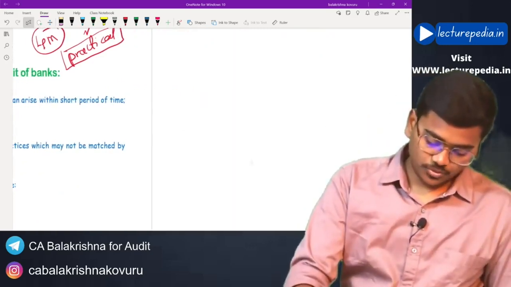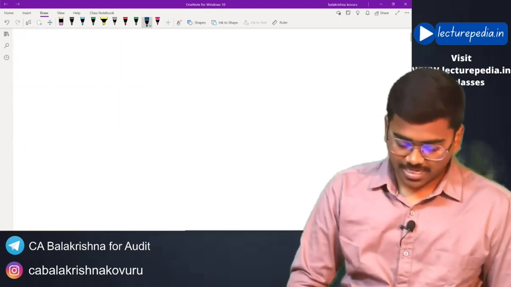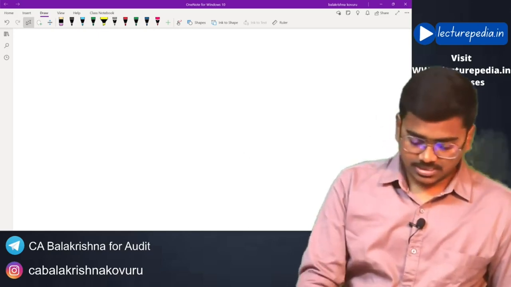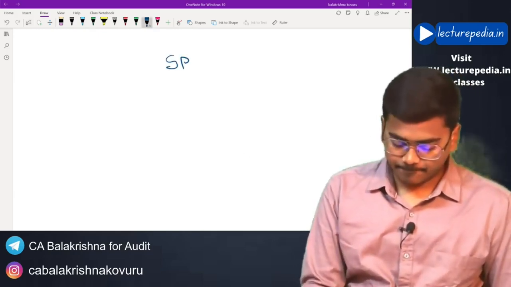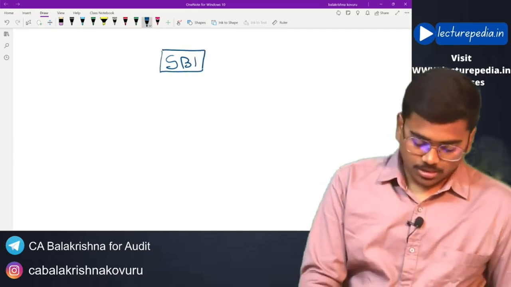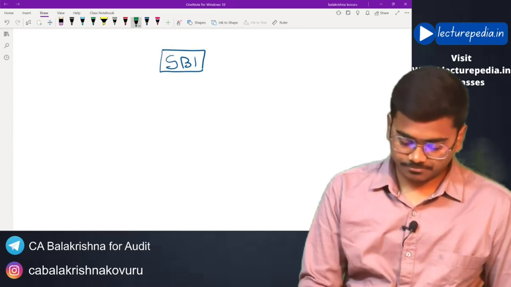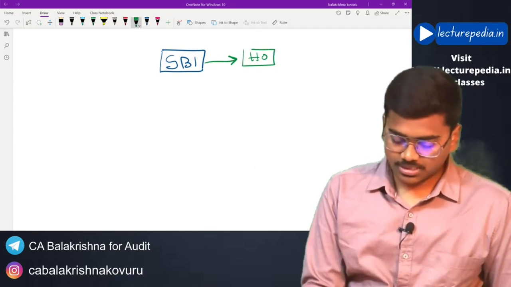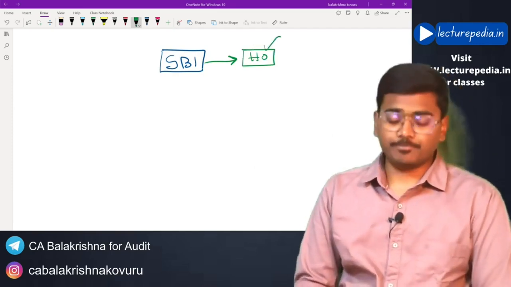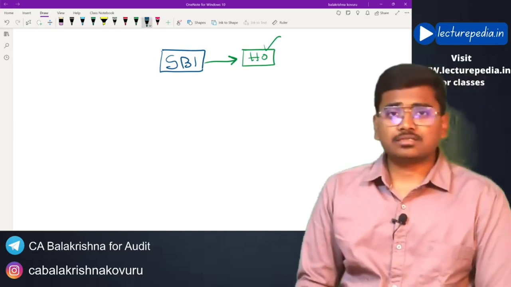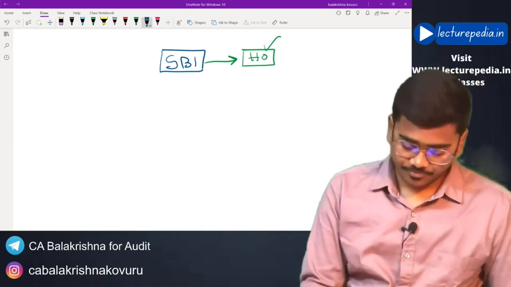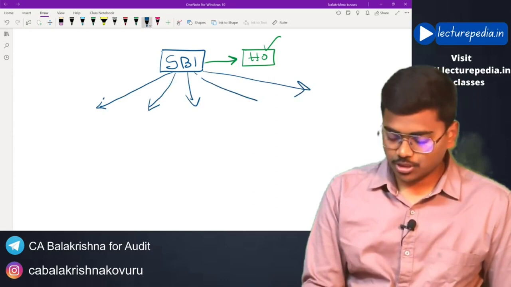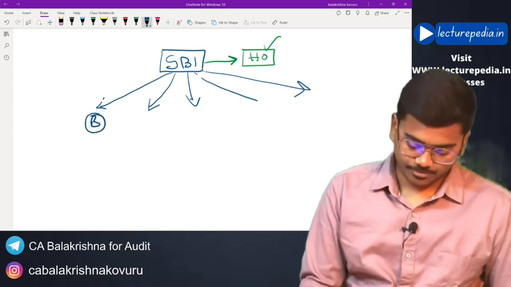Now if you see the structure of bank audit, let us take the example of SBI bank. SBI will have a head office. I guess SBI's head office is in Mumbai, and in various cities and states, SBI will operate in the form of branches. You will find branches of SBI.